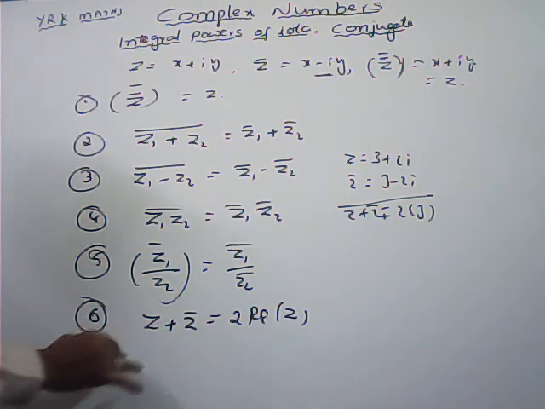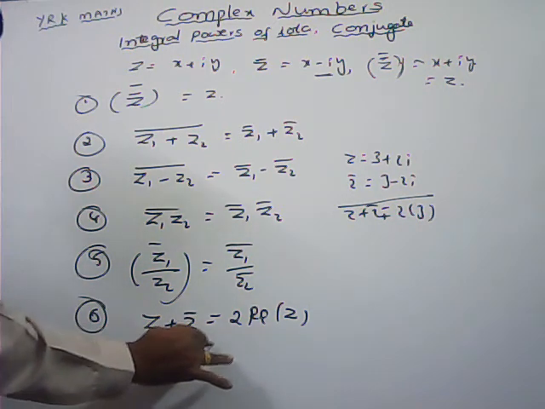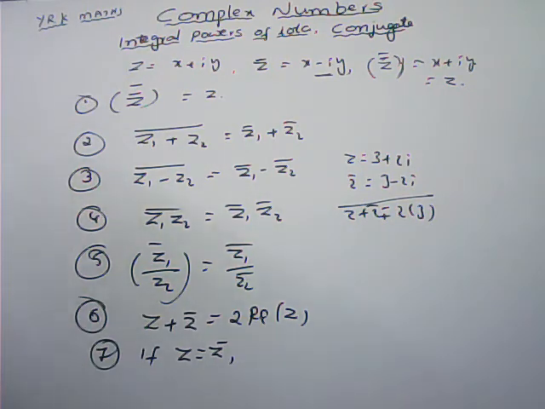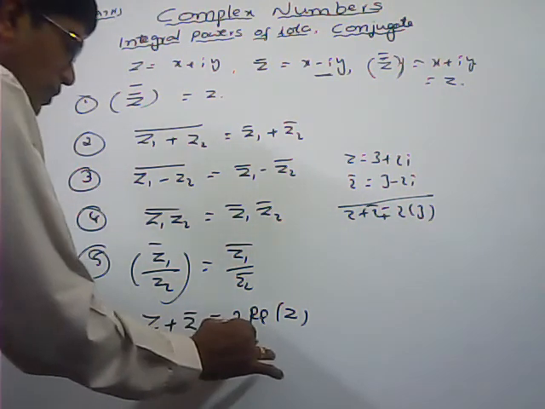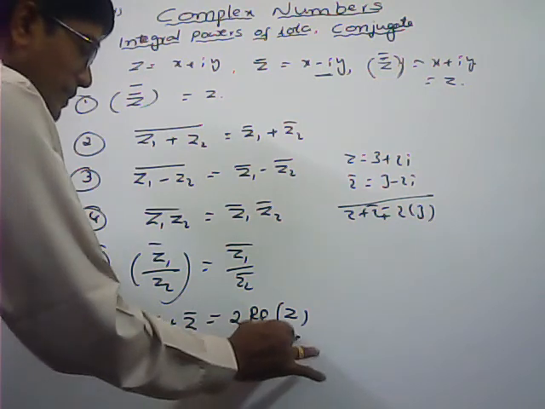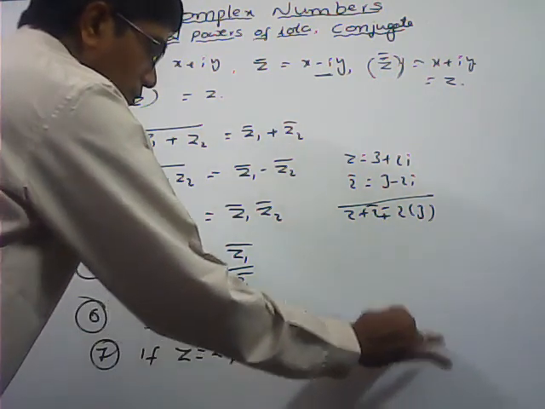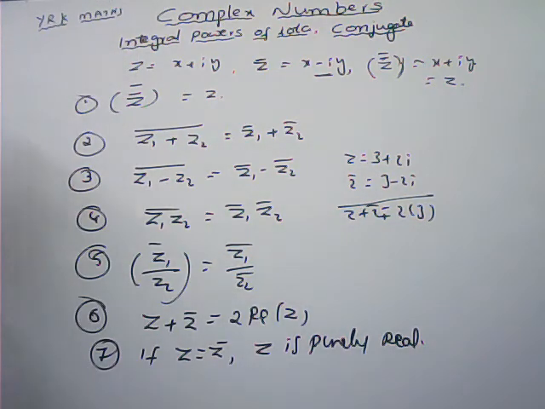Next one, if z is equal to z bar, what about z? Here z is purely real. If it is purely real, then only we can write z equals z bar.